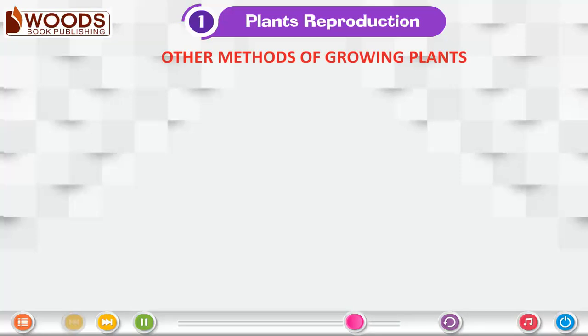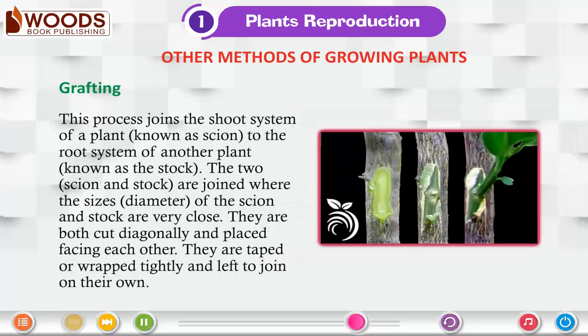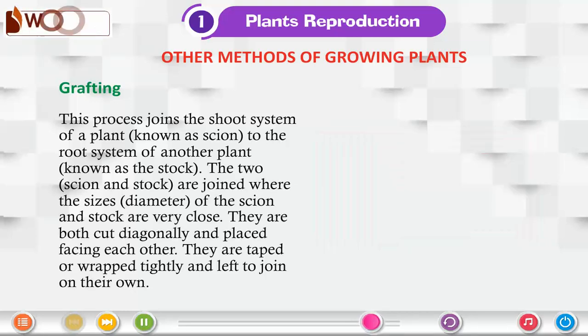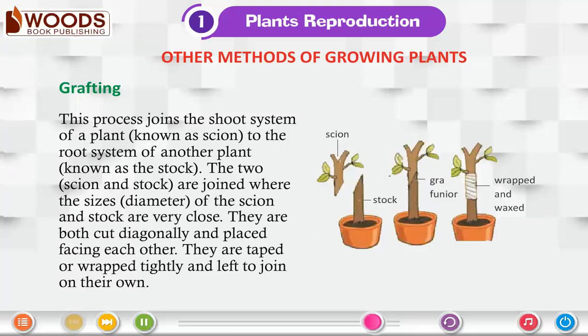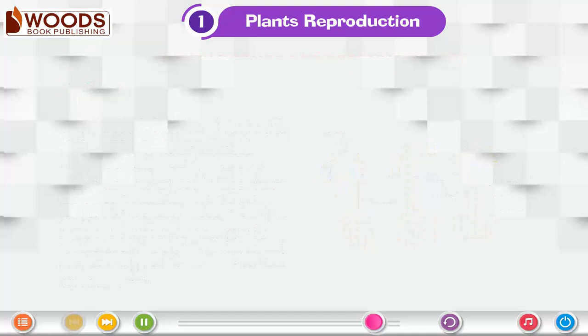Other methods of growing plants. Grafting. This process joins the shoot system of a plant, known as a scion, to the root system of another plant, known as the stalk. The two, scion and stalk, are joined where the diameter of the scion and stalk are very close. They are both cut diagonally and placed facing each other. They are taped or wrapped tightly and left to join on their own. Scion, stalk, wrapped and waxed.